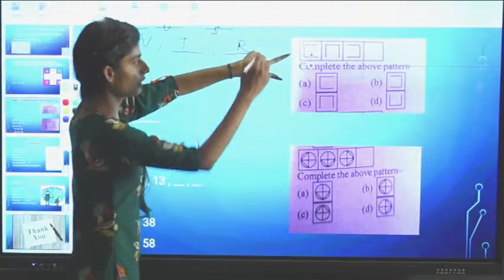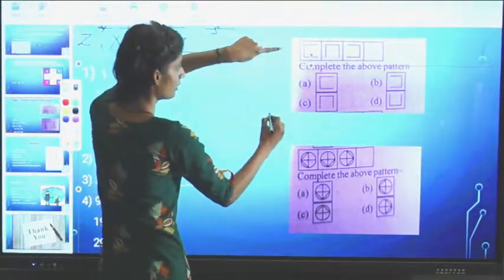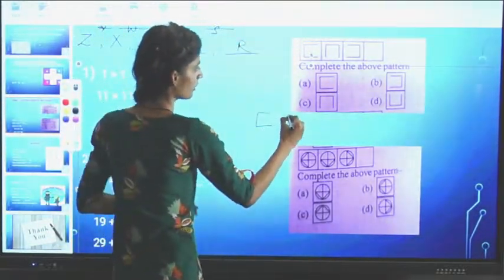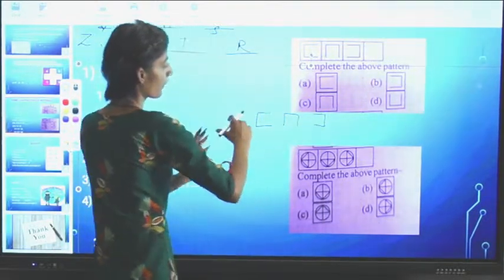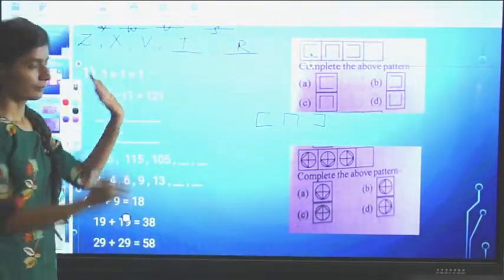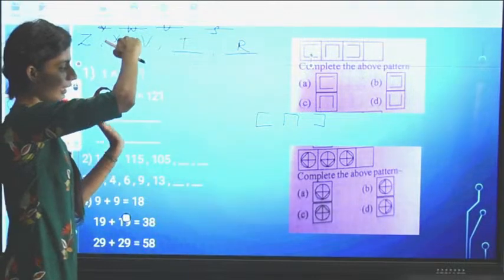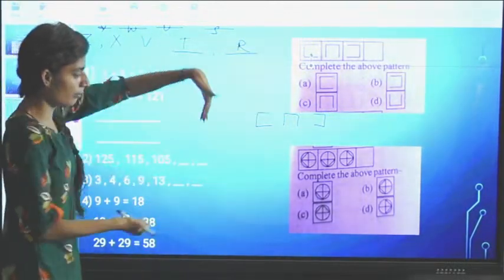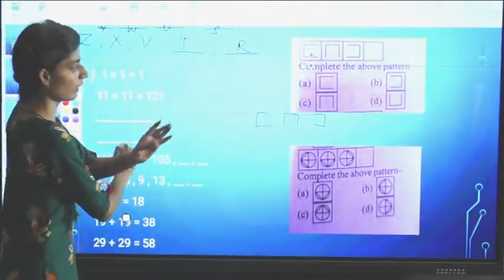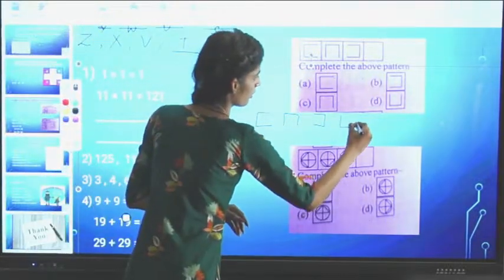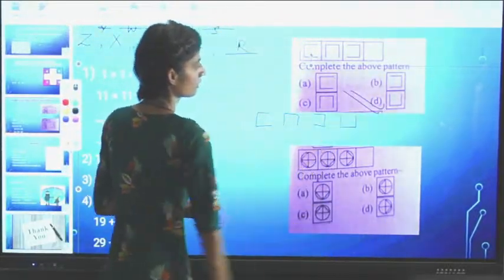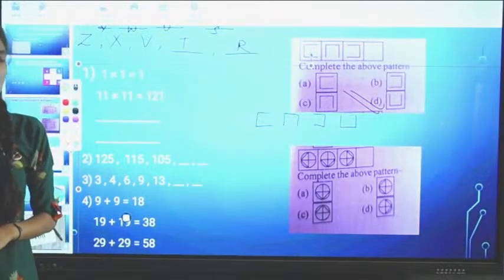And in this, just look at this, you have to complete the pattern. First it is like this, then like this, then like this. First it is like this, then it became like this, then it became like this, and now it will become like this. So that is right. D1 part is right.